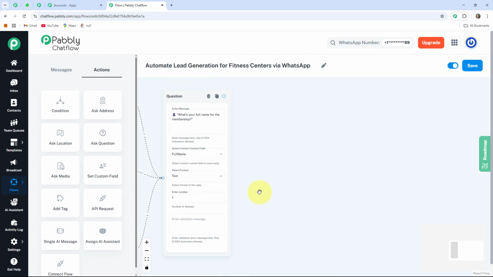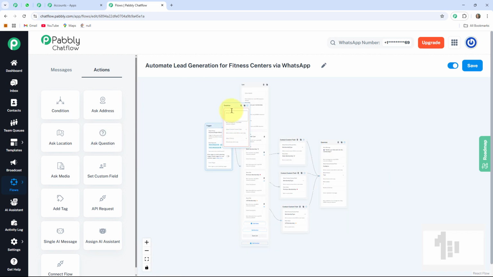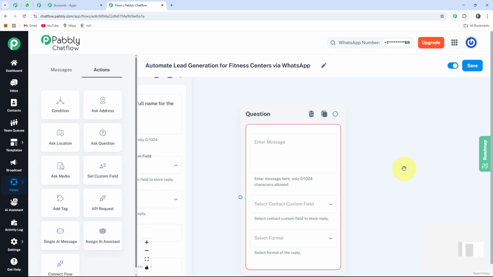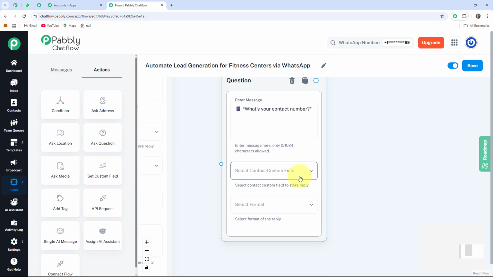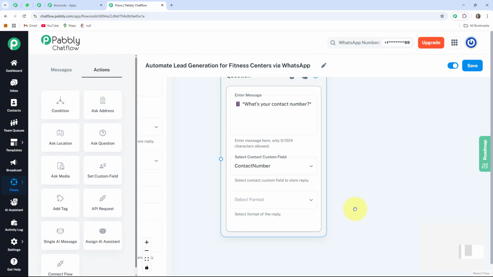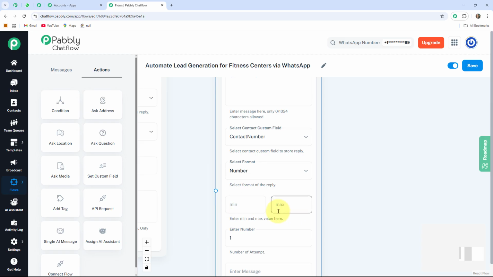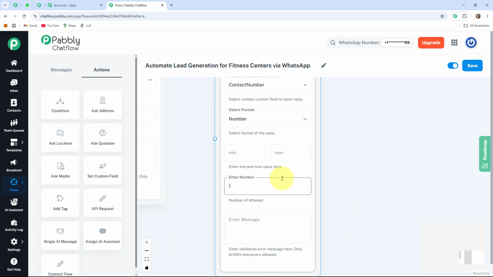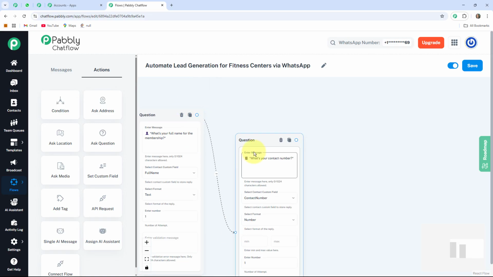Now when they provide their full name, then our bot will ask them to provide the contact number. For that I am again taking one ask question button, dragging this question box here and writing a message as "What's your contact number?" I am selecting the contact custom field as contact number. After that the format I'll select as number. You can provide the minimum or maximum value here, and the number of attempts I'll give as 1, and I am not writing any message, so I am leaving this blank. You can also increase this number of attempts if you want to. After that I am connecting this circle to this message.